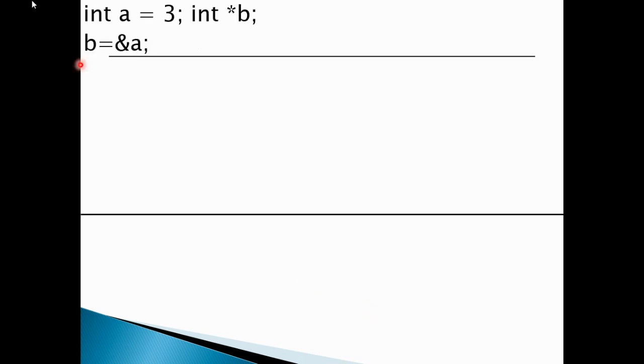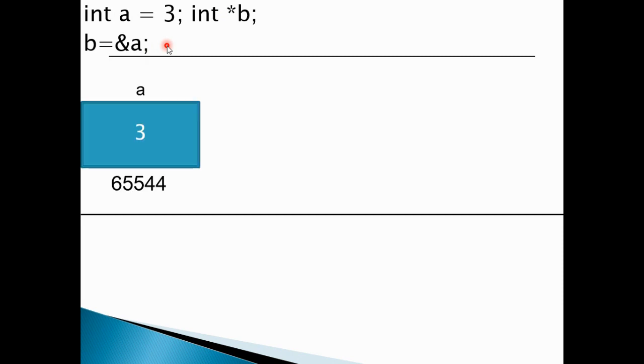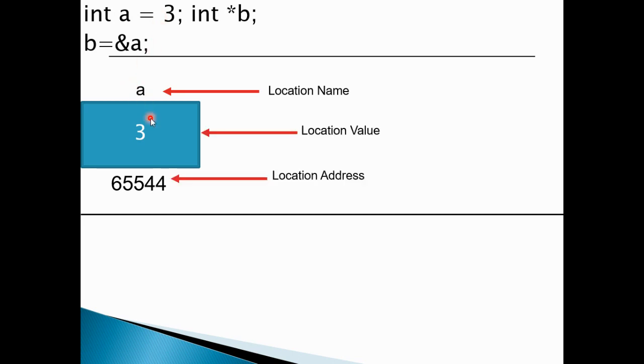Now consider this kind of statement. You have taken int a equals 3, a normal integer. Then you have taken an integer pointer. The meaning of integer pointer is that a pointer which points to an integer value is called an integer pointer. Then you write that b is holding the address of a. From a memory point of view, we have already discussed that a is the location name, 3 is the location value, and 65544 is the location address.